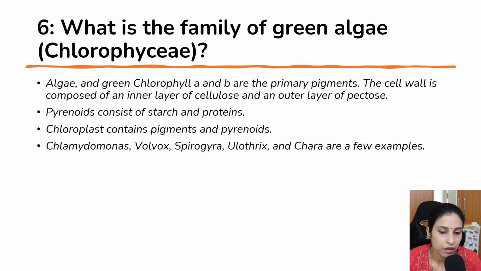What is the family of green algae or Chlorophyceae? Green algae contain chlorophyll A and chlorophyll B, and these are the two primary pigments. The cell wall is made up of an inner layer of cellulose and an outer layer of pectose. Then pyrenoids consist of starch and proteins. Chloroplast contains pigments and pyrenoids, and Chlamydomonas, Volvox, Spirogyra, Ulothrix, Chara are a few examples.